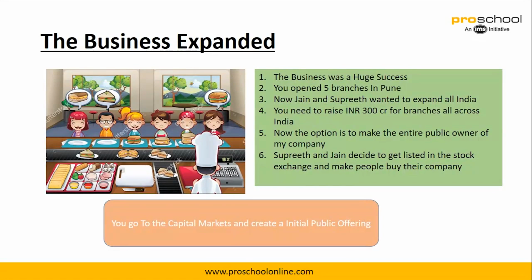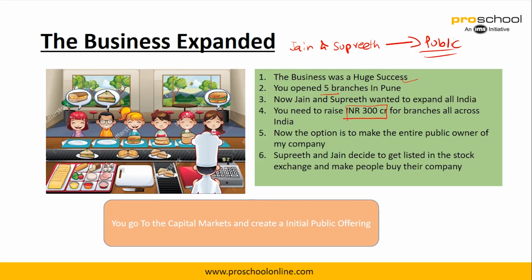Okay, now let's see what happened after that. The business was a huge success. They were able to open 5 branches in Pune, and now they wanted to expand all over India. So they needed to raise another 300 crores for branches across India. Now, when you are trying to raise that kind of money, the option is to take the ownership from Jain and Supreet to the public.